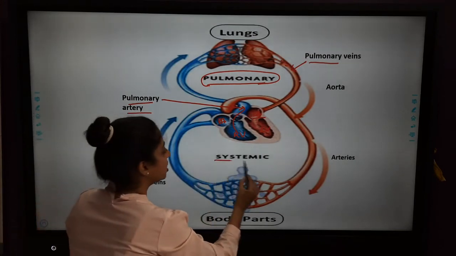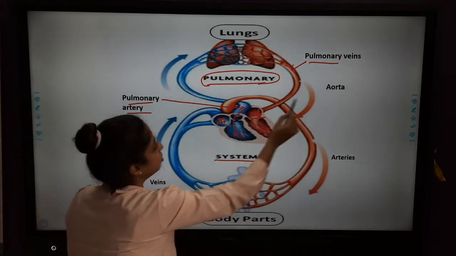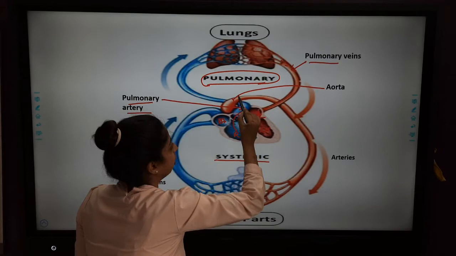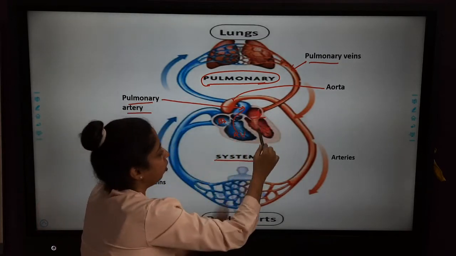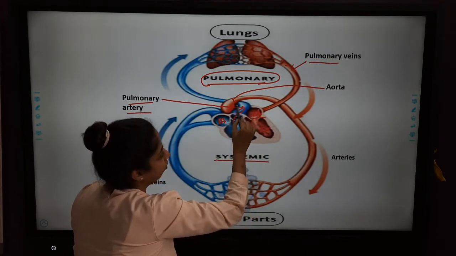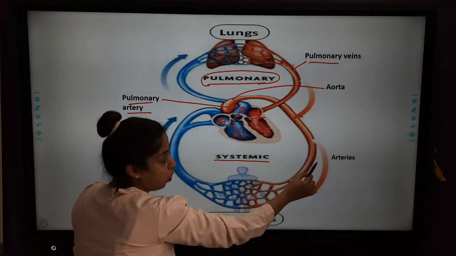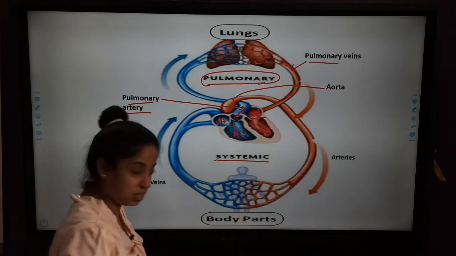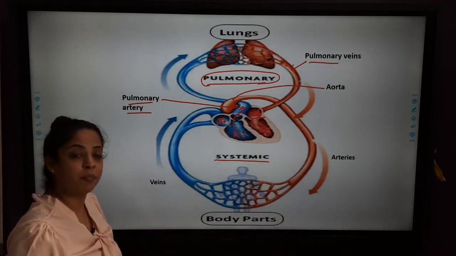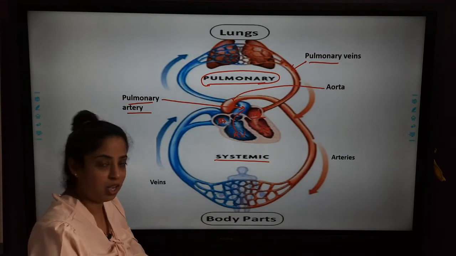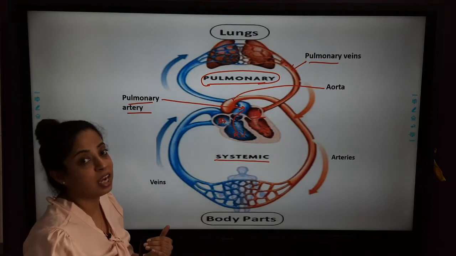Now we'll talk about systemic circulation. It starts from the aorta. Can you see the aorta here? This is the aorta. When the left ventricle contracts, blood is pushed through the aorta, and from there it goes to arteries and reaches all the body parts. Now in the body tissues, what happens? Carbon dioxide is given to the blood and oxygen is taken. So now the blood becomes carbon dioxide rich.